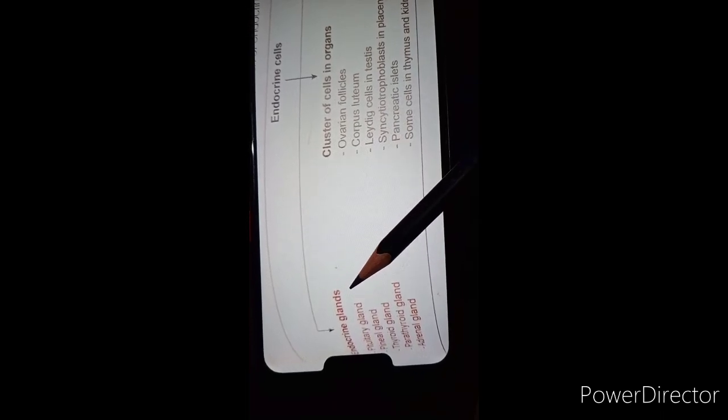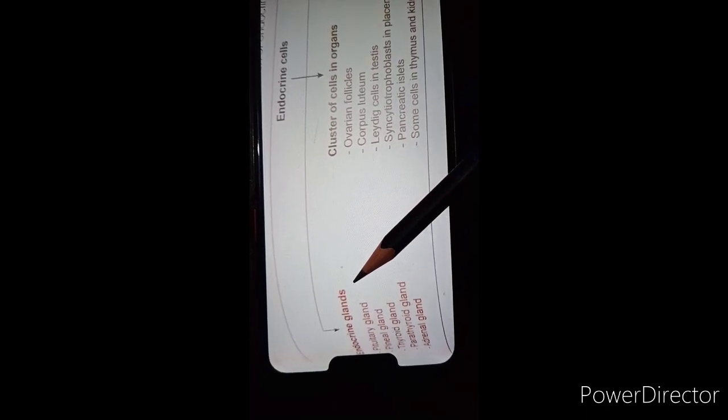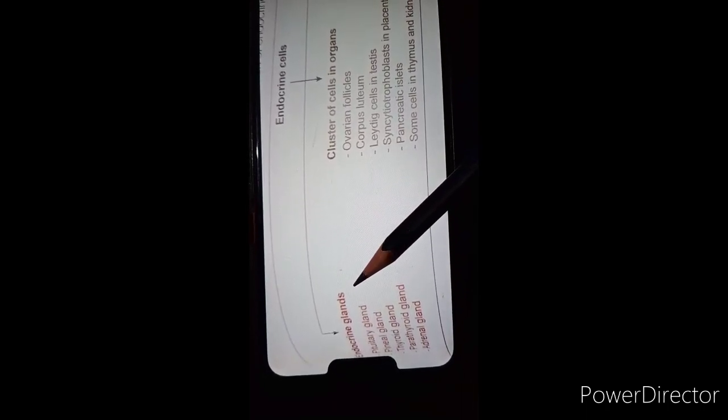Types of endocrine cells present in our body. The first one is the major endocrine glands. These glands have entirely endocrine function, and that's why they are called endocrine glands. Traditionally they include the pituitary gland, pineal gland, thyroid gland, parathyroid gland, and adrenal gland. These are the major and big glands present in our body which are entirely endocrine in function.